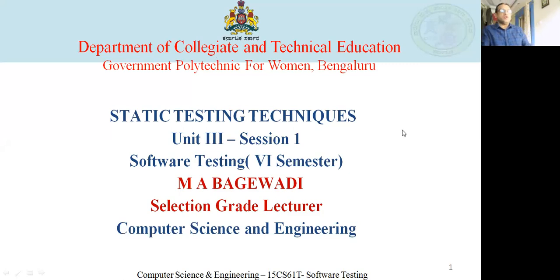Unit number 1 also had another chapter, that is fundamentals of testing. In fundamentals of testing, we have seen what is testing. Under that we discussed testing versus debugging, verification and validation, and root cause analysis. Second topic was significance of testing. Under that we discussed cost of quality. Next topic was psychology of testing and testing choices.